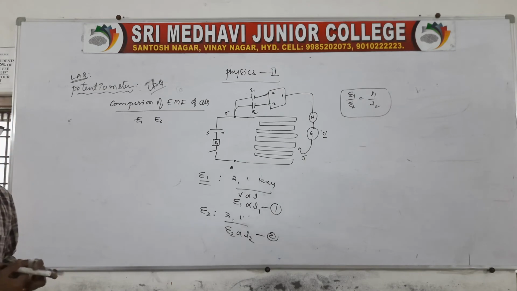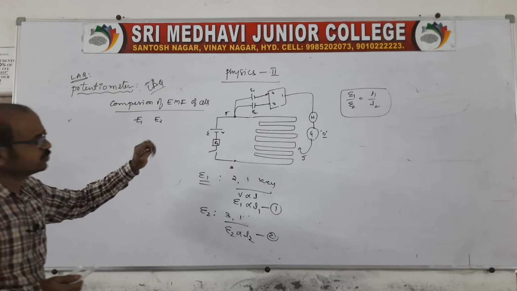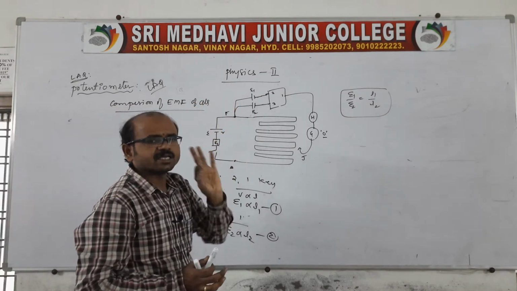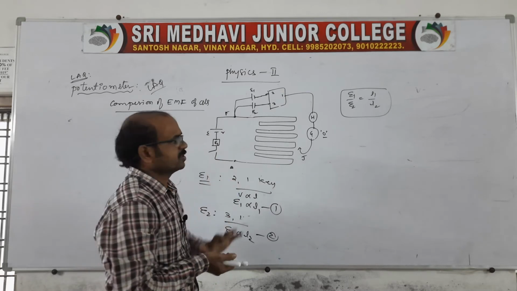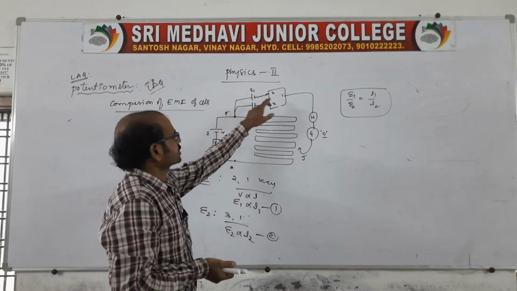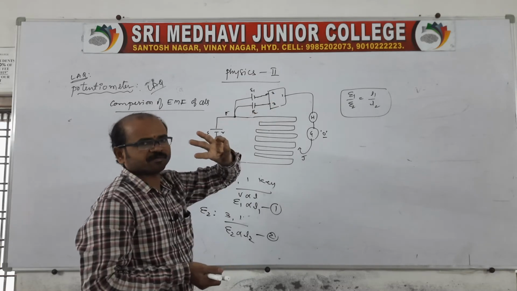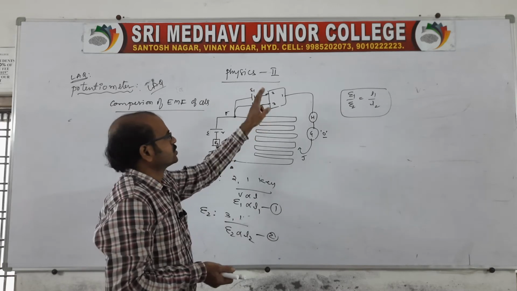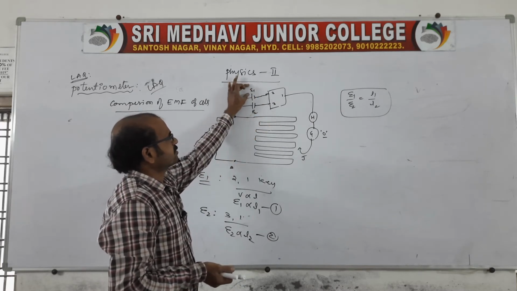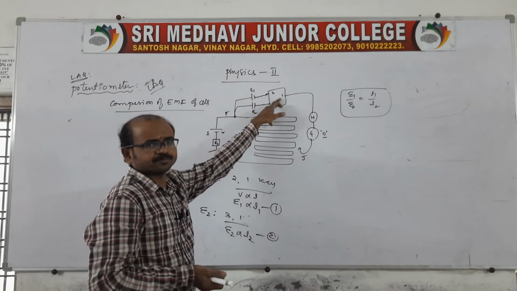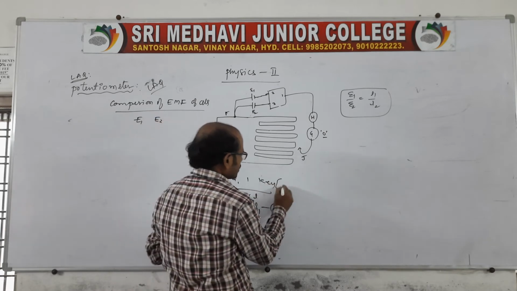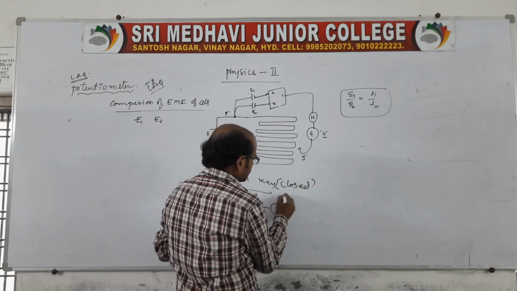That's all. This is about the comparison of EMF of two given cells. Once again, say there are two cells given, and he is asking to find the comparison of EMF. These two cells are connected to a three-way key. For calculation of E1 we use the 2 and 1 key, that means 2 and 1 are closed, but 3 is open.